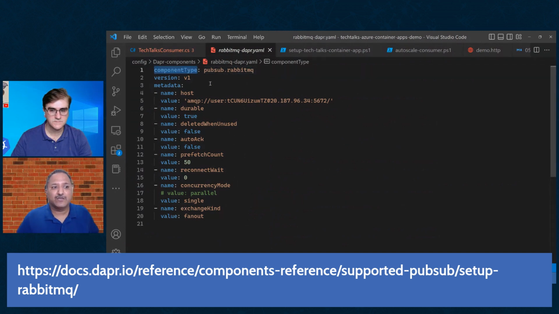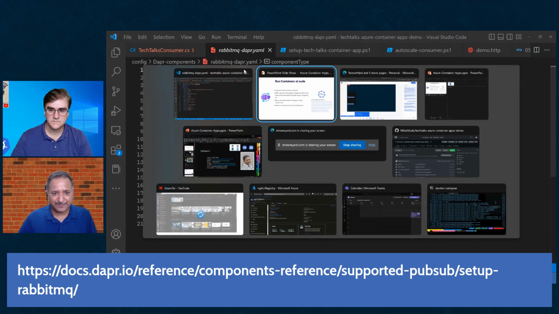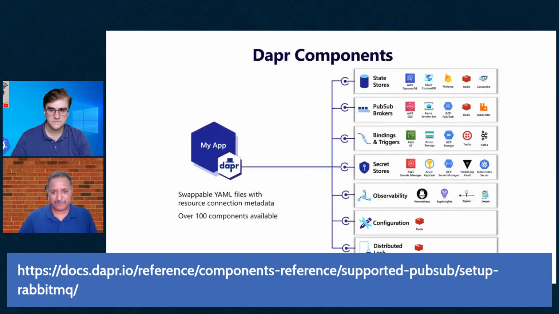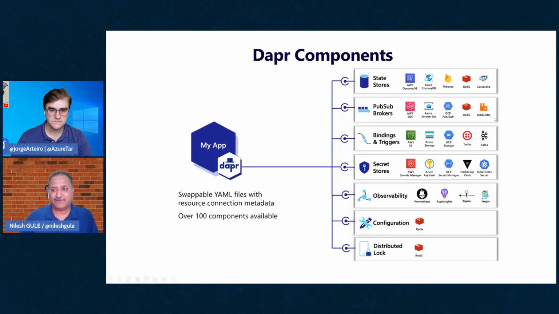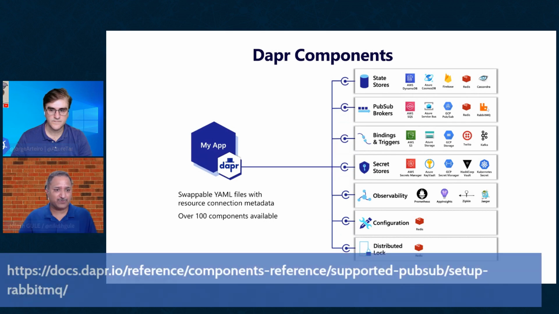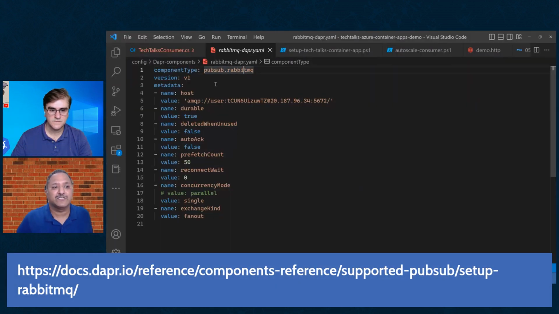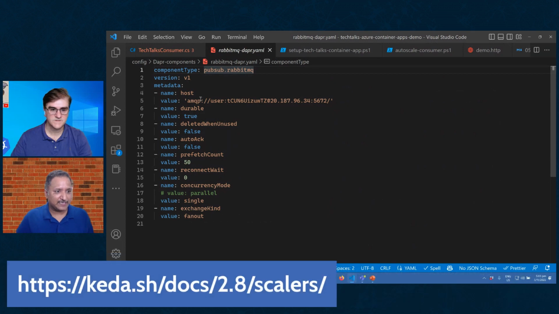So I'm creating a new component of type PubSub, and if we go back to the slides, we saw that Dapr supports different types of PubSubs. We are going to use RabbitMQ. That is why we say we are using pubsub.rabbitmq, and then we provide the metadata based on the type of the PubSub service that we are using.